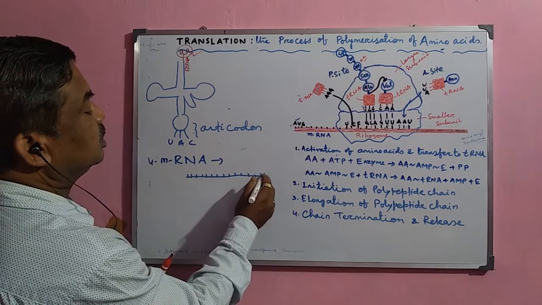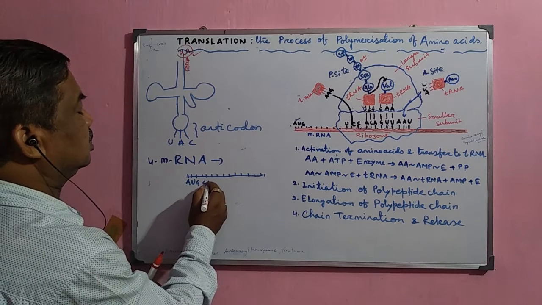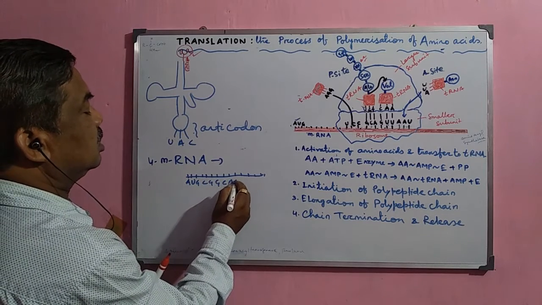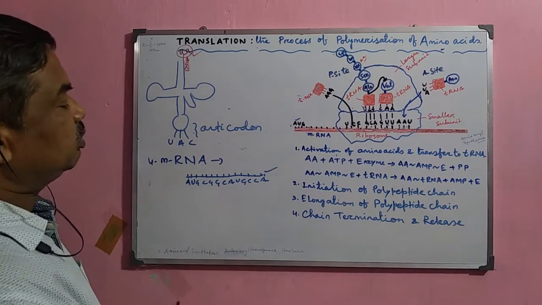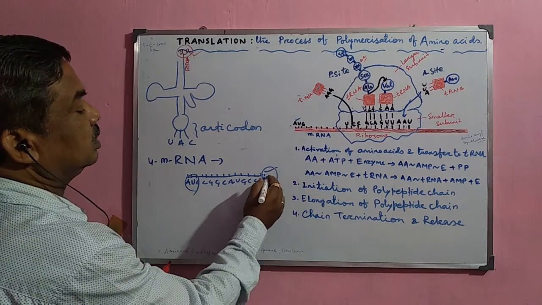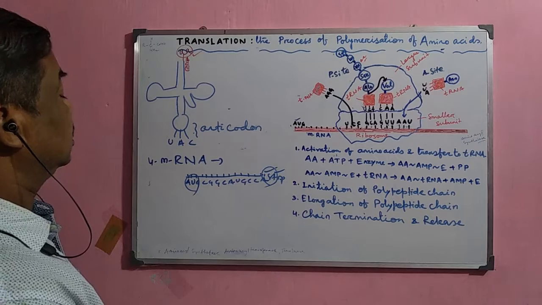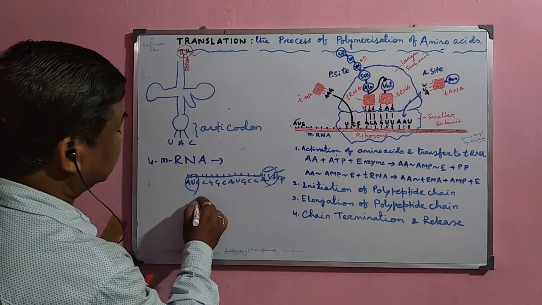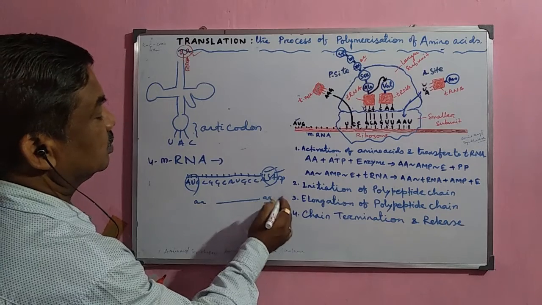Suppose the first one may be AUG, CG, CAUG, CA, like this. This polypeptide chain has a start codon and at the end there is a stop codon. That is why the polypeptide chain starts from here and it ends here.